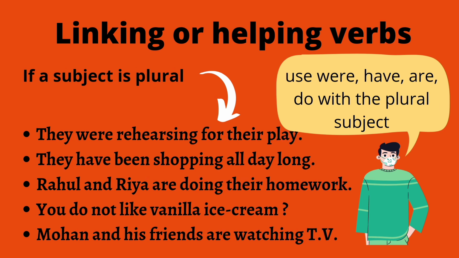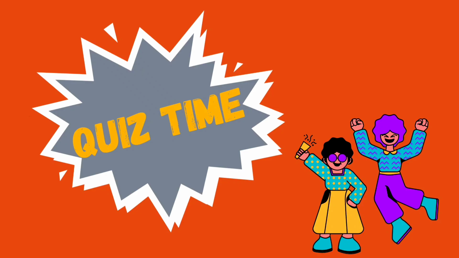Whereas if the subject is plural, we are going to use were, have, are, and do. For example, they were rehearsing for their play. They have been shopping all day long. Rahul and Riya are doing their homework. You do not like vanilla ice cream. Mohan and his friends are watching TV. In the above sentences, the subject is plural, so that is why we have used were, have, do, and are as linking or helping verbs. Here is a short quiz for all of you.